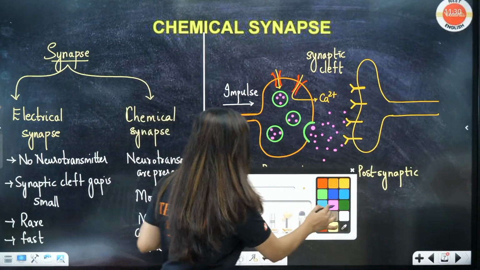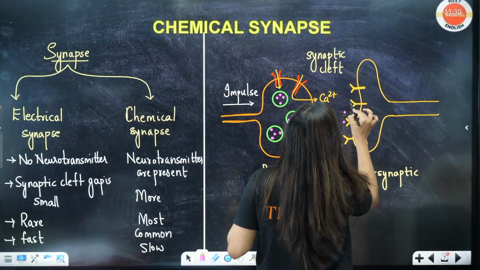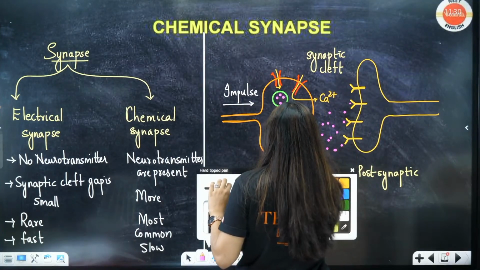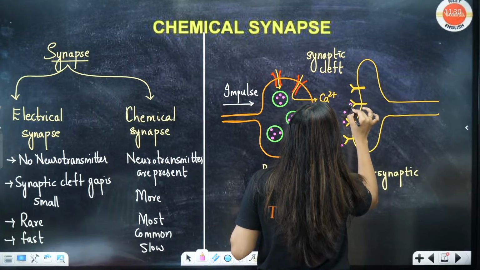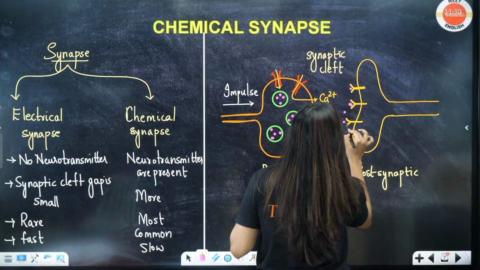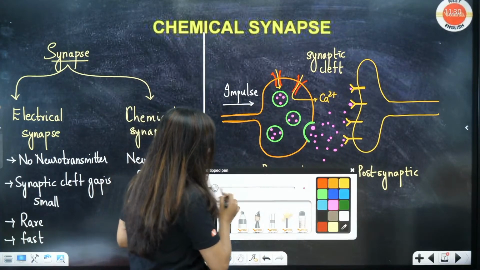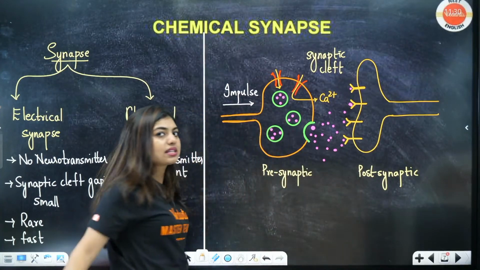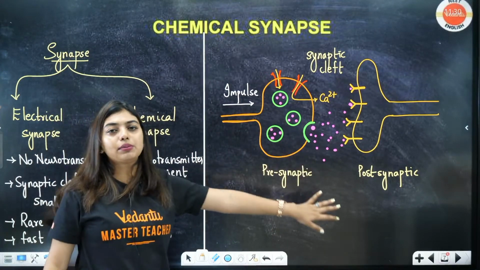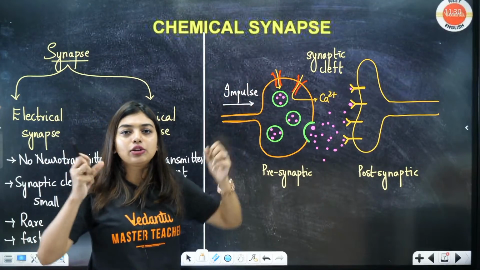These neurotransmitters will go and bind. That means they will bind with the receptor and the action will happen. They will be ready to bind with the receptors. So let's quickly go through the steps. The steps are very simple. There is a presynaptic, a postsynaptic and a synaptic cleft that form the synapse.